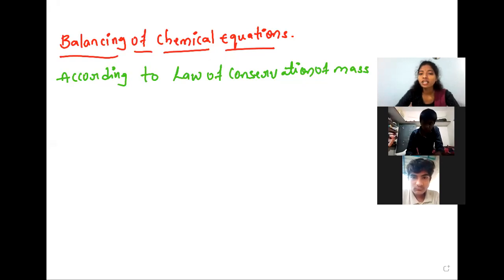So we have to take the number of atoms equal on both sides, the reactant side as well as the product side. Whatever atoms are there on the reactant side, the same atoms will be present on the product side. They will not create anything, will not destroy anything. So what we'll do? We have to balance the number of atoms on the reactant side and on the product side, according to the law of conservation of mass.